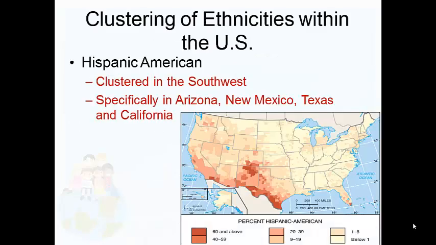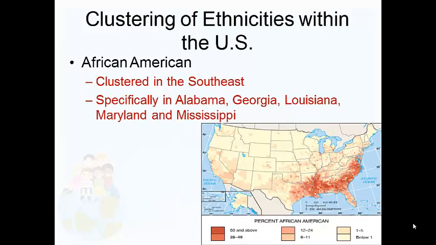All right, let's go to ethnicities within the United States and where they're clustered. Let's first focus on Hispanic Americans. Well, they're clustered in the Southwest, specifically in Arizona, New Mexico, Texas, and California. And probably, you can guess right away, this is primarily due to migration patterns. African Americans are clustered in the Southeast, specifically Alabama, Georgia, Louisiana, Maryland, Mississippi. Once again, guess what? Tied to migration patterns.